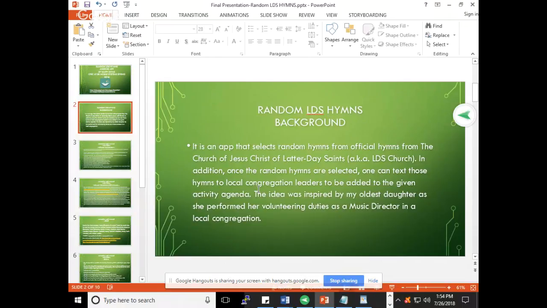The idea was inspired by my oldest daughter as she performed her volunteering duties as a music director in a local congregation. First of all, she had to select hymns every week based on some topics that were given to her, based on the speakers that were going to speak at the church on that Sunday.